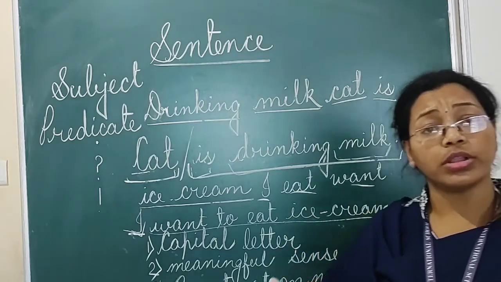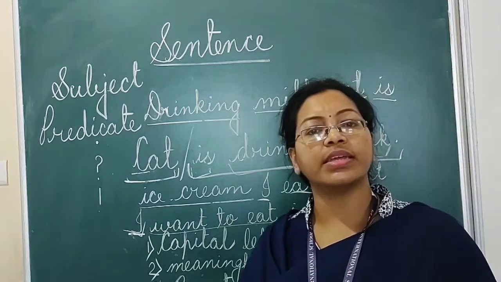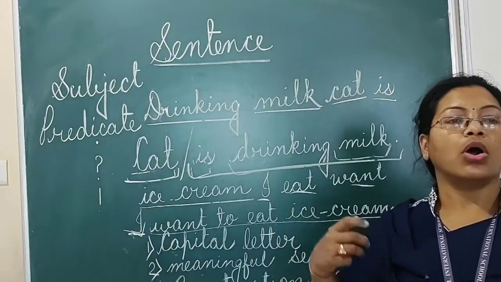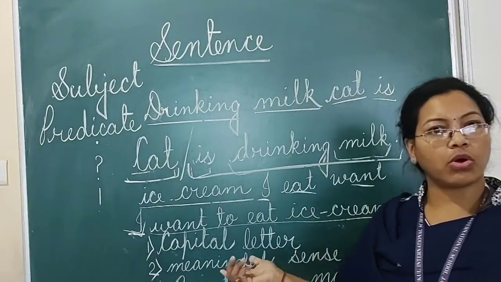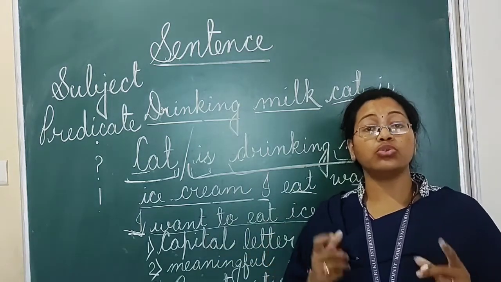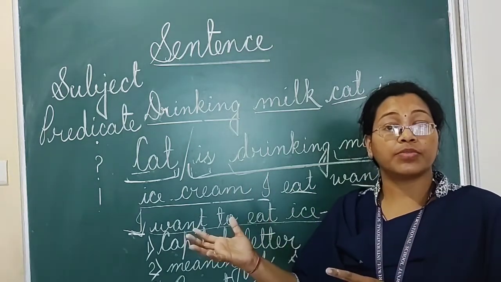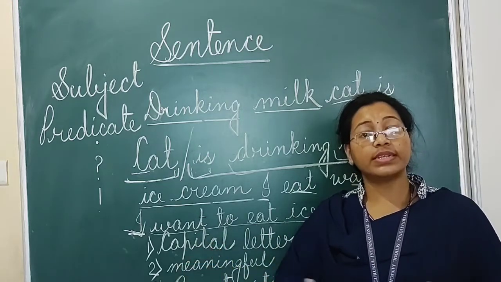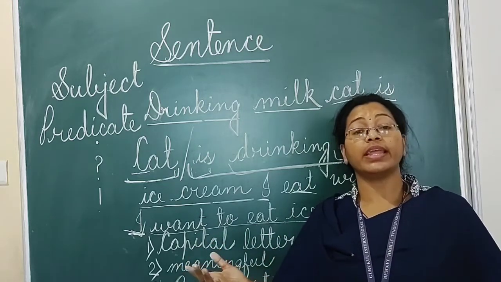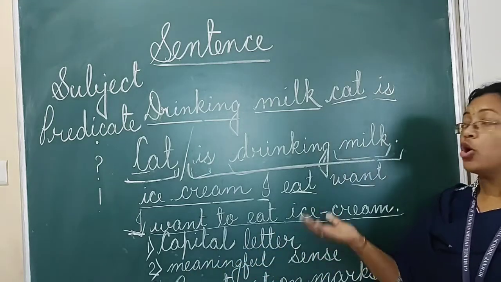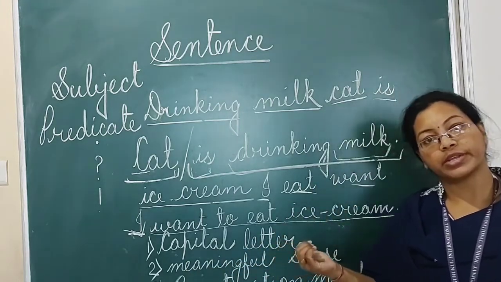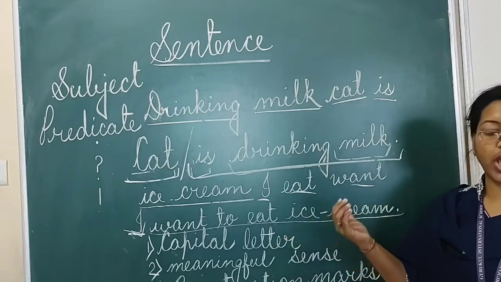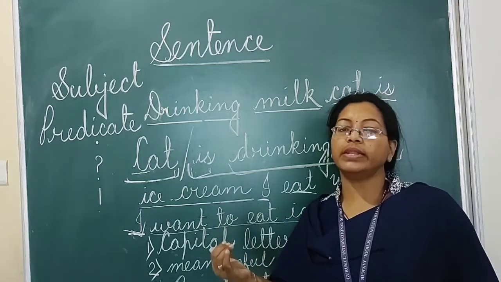What is there in a corner? A person is standing in a corner, or a lizard is there, or a broom is placed in the corner. We don't know what is there, so it doesn't make any sense. The sentence doesn't make any sense without subject or without predicate. So we should have both subject and predicate in the sentence.